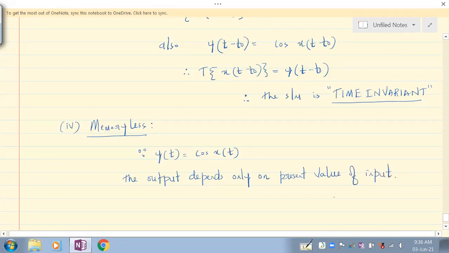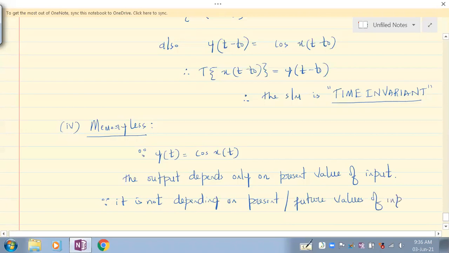Since it is not depending on past or future values of input, it is memoryless. Exactly. Sorry for that. It's past or future values, not present or future.